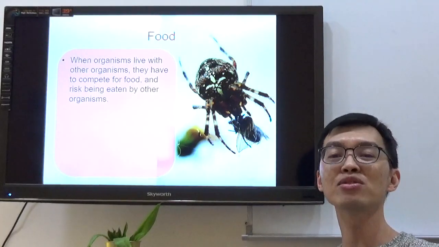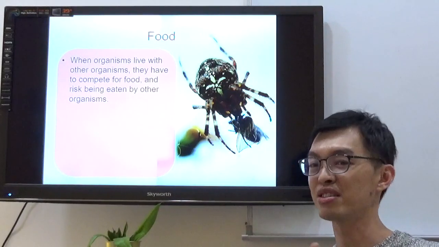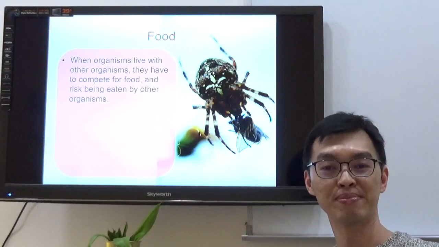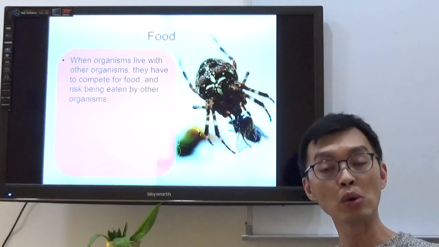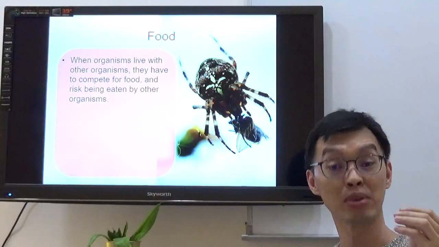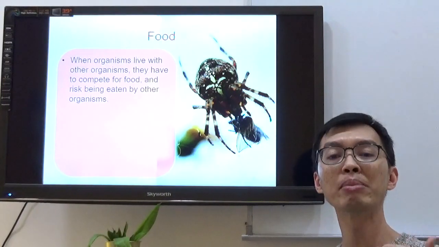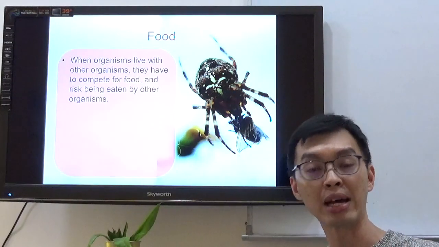If a dinosaur eats Teacher Patrick, then the dinosaur is the predator and I am the prey. So always remember, a predator may also become a prey, not just a predator all the time. A predator can be both a predator at times as well as a prey at times.